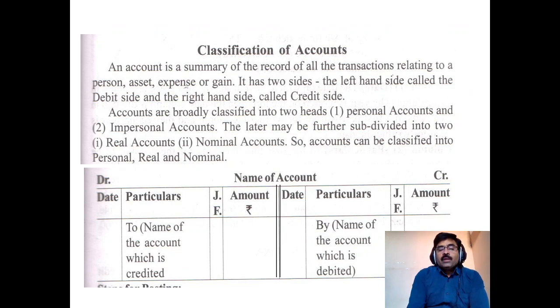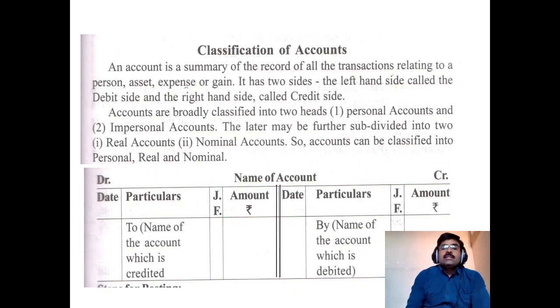Then we come to the next one, that is the classification of accounts. Here accounts are classified into basically two groups, that is personal accounts and impersonal accounts. And impersonal accounts are further subdivided into two categories, that is real accounts and nominal accounts.